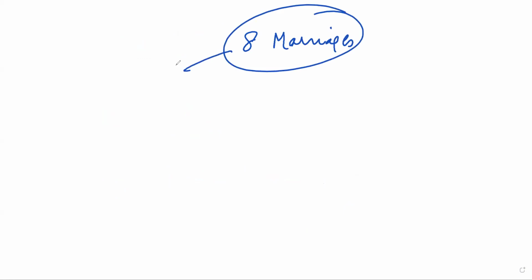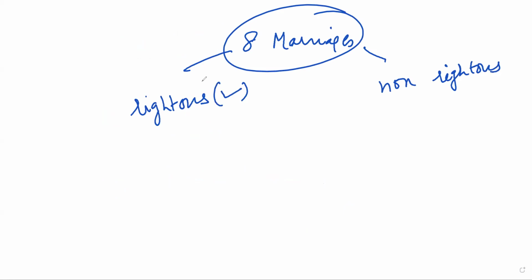These were further divided into 2 categories. One was righteous and another was non-righteous. So these were the accepted forms of marriages back in the pre-1955 era.